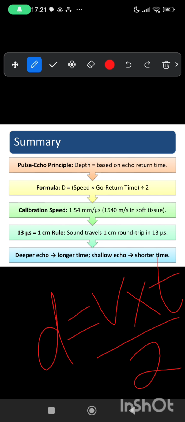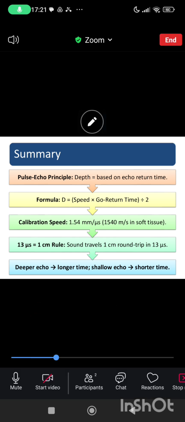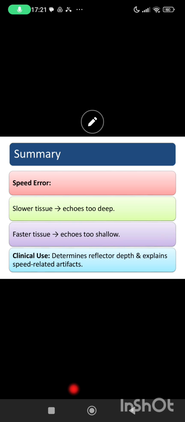Okay, good. And this is known as which equation? Range equation. Exactly, range equation, because it tells us about the range, the depth, the distance. And what does speed error mean? Speed error assumes that all the speed is standardized to 1.54 millimeter per microsecond, but in slower tissue like fat, echoes may be placed too deep.